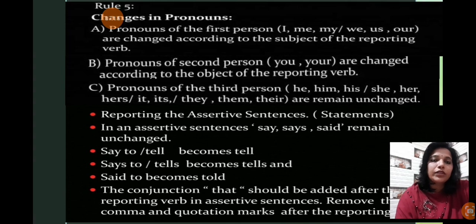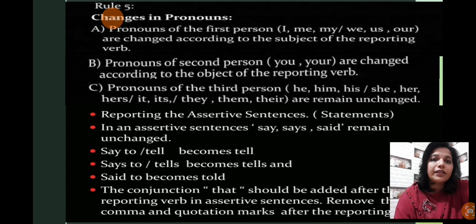Understand? So it depends. If somebody is quoting himself, like he is there and he is telling I, then the pronoun will be changed in reported speech to he. Okay, if it is given as she, then she would be there. If any female name is there, then only she is used. If they are talking about a group of people, like they, then it will be changed into we. So in that way things will be changed.